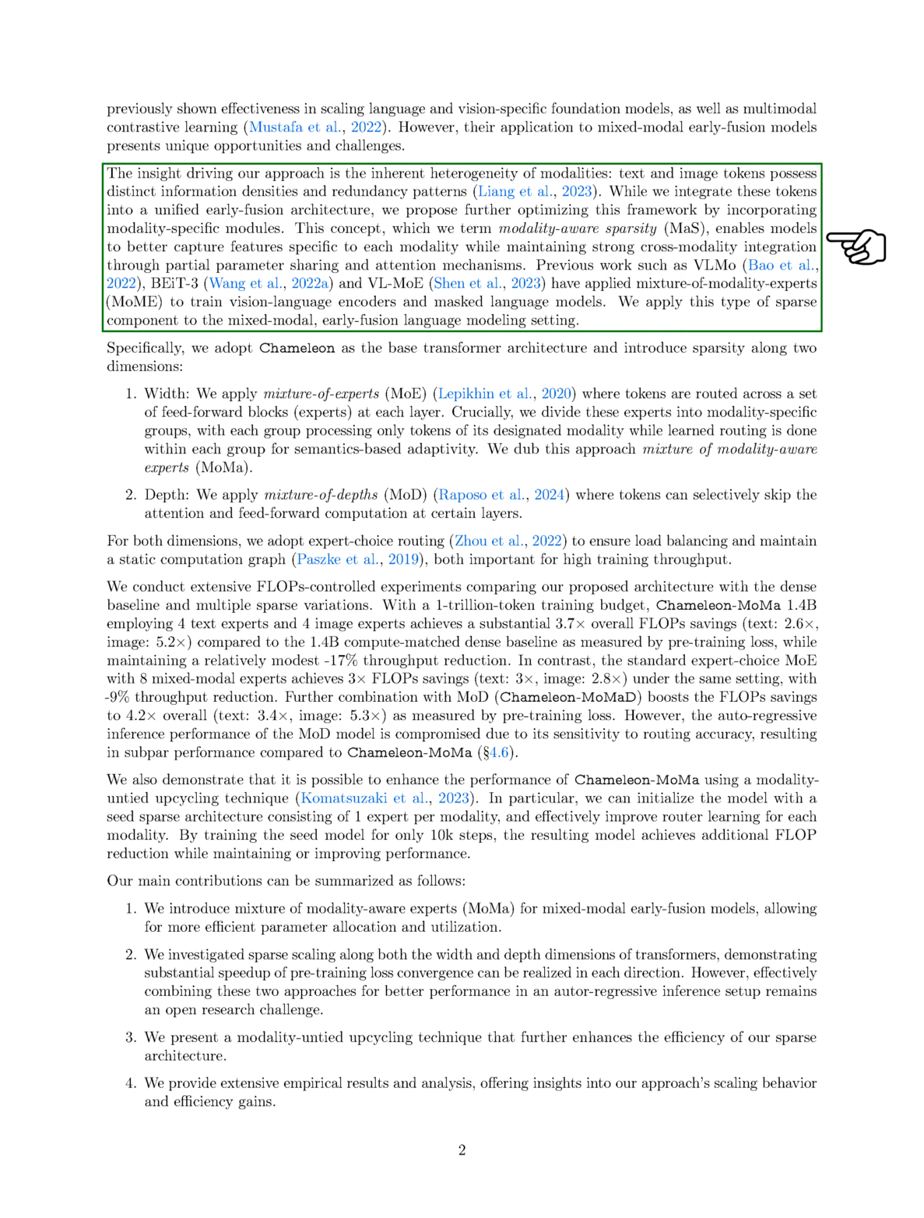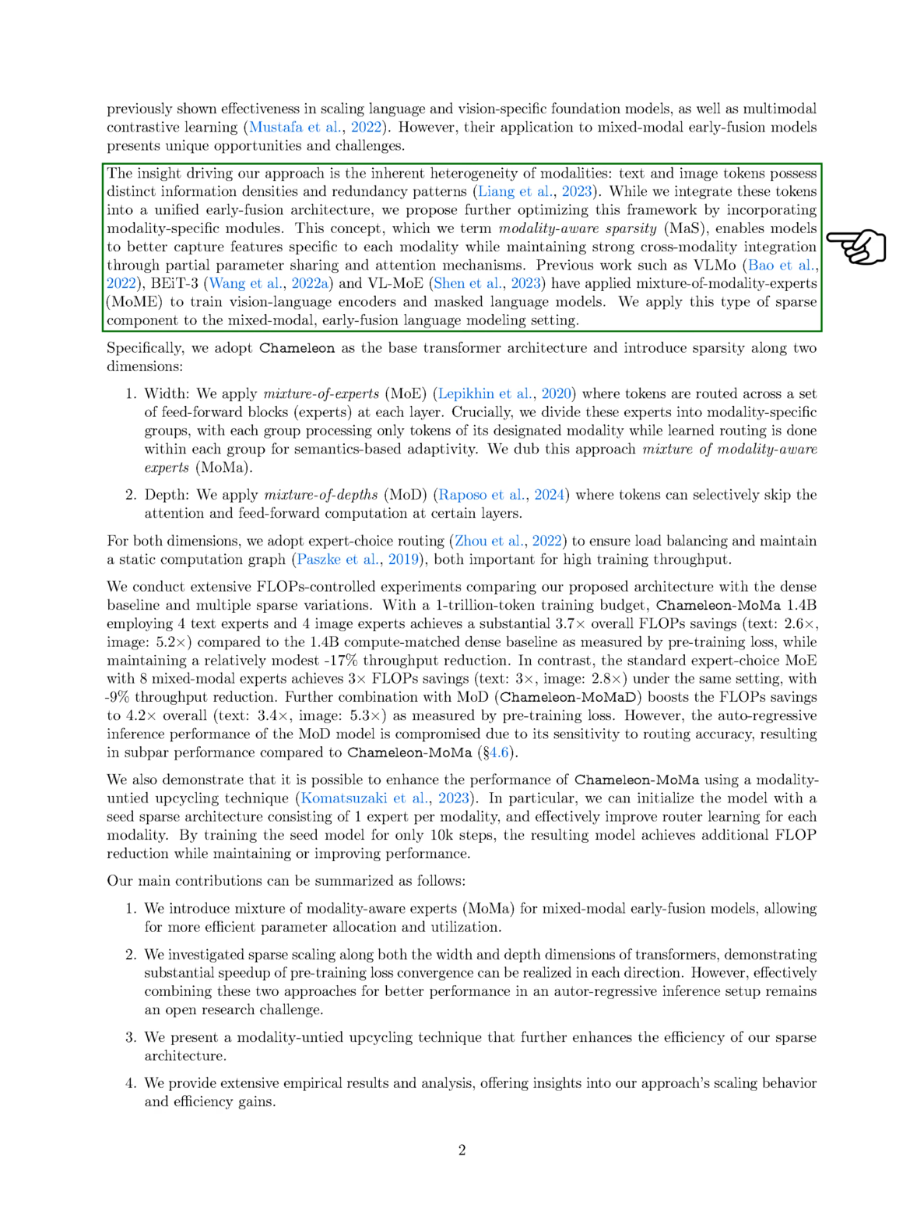Our approach is guided by the understanding that different modalities, like text and images, have varying information densities and redundancy patterns. While we integrate these tokens into a single early fusion framework, we suggest optimizing this setup by adding modules that are specific to each modality. We call this idea Modality-Aware Sparsity, MoMa, which helps models capture features unique to each type of data while still allowing for strong integration across modalities through shared parameters and attention mechanisms.